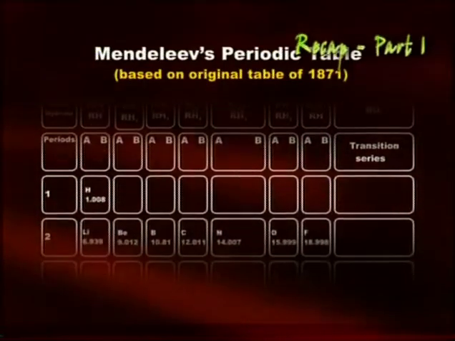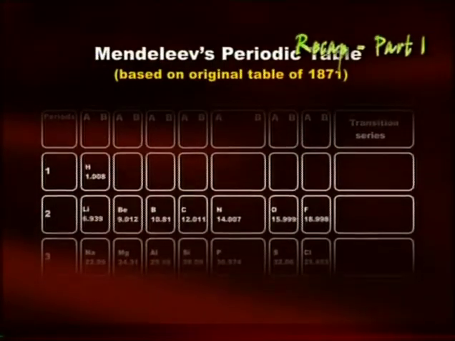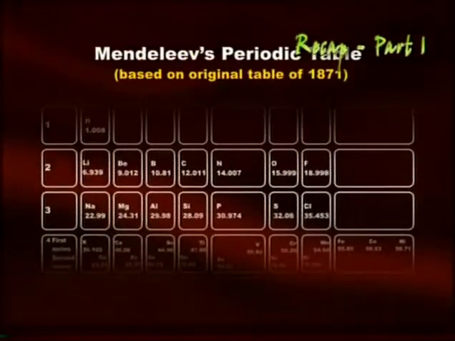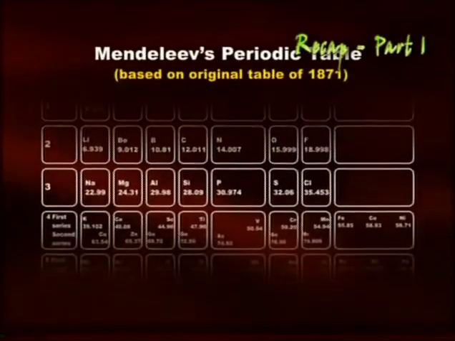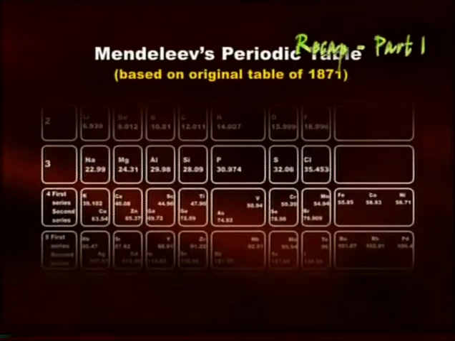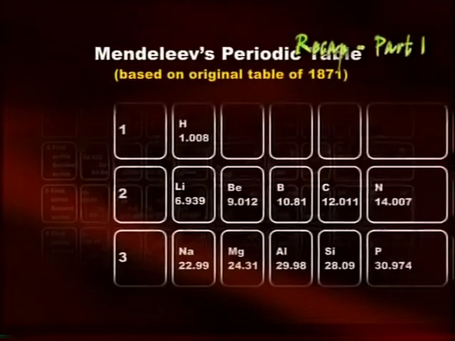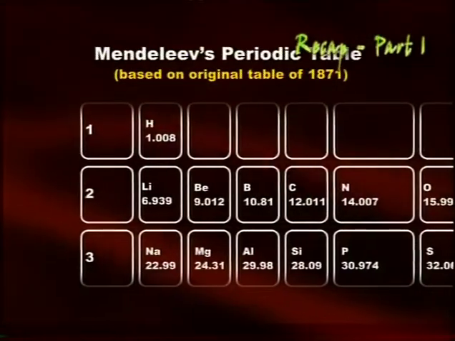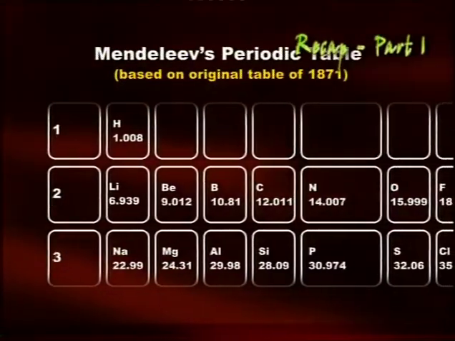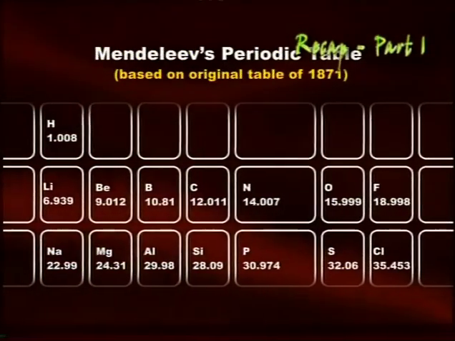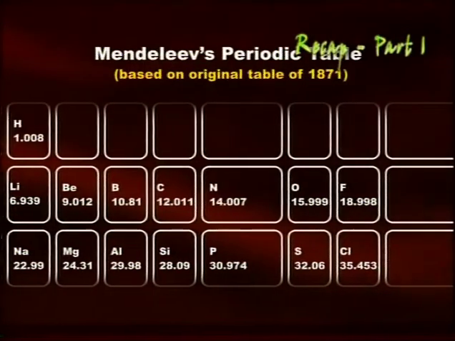Mendeleev arranged elements in the increasing order of their atomic masses and chemical properties. He even predicted the existence of some yet to be discovered elements on the basis of gaps in his periodic table.